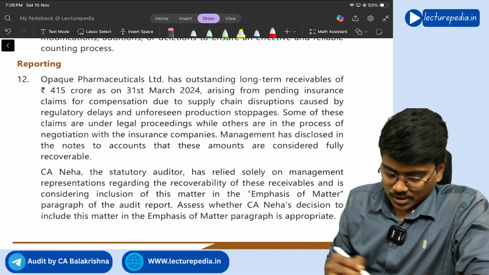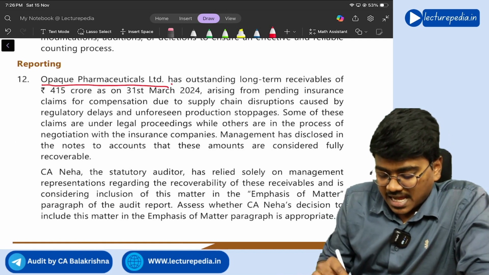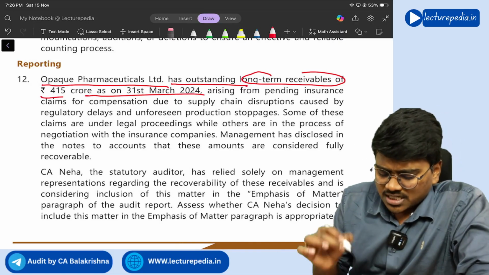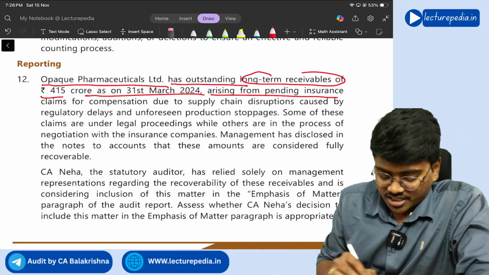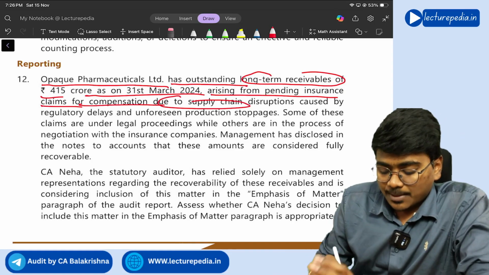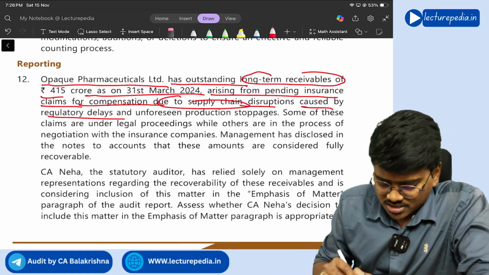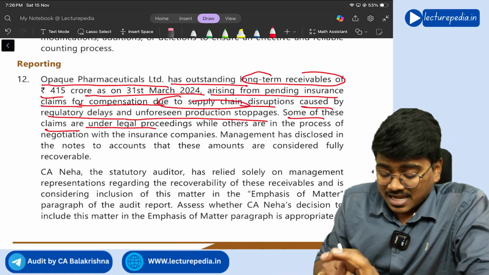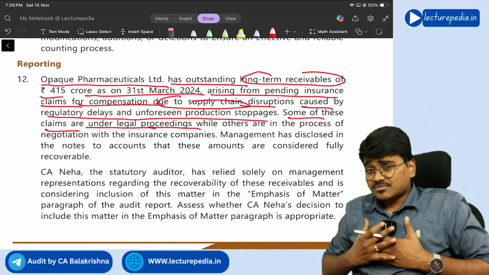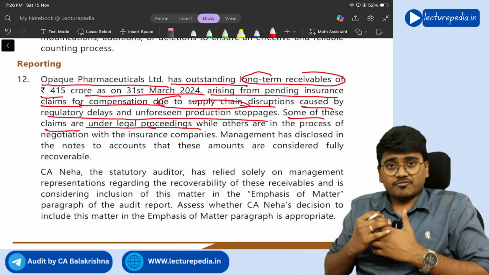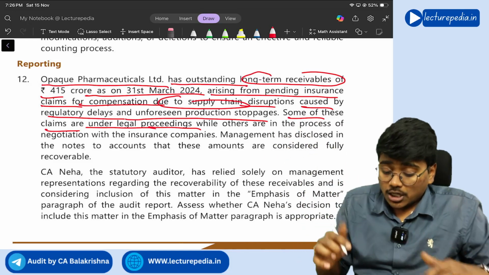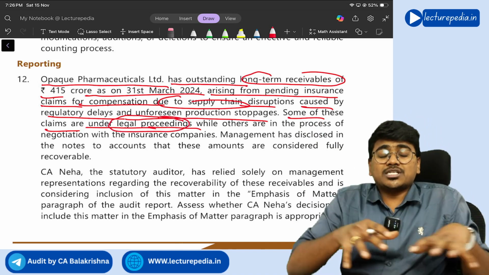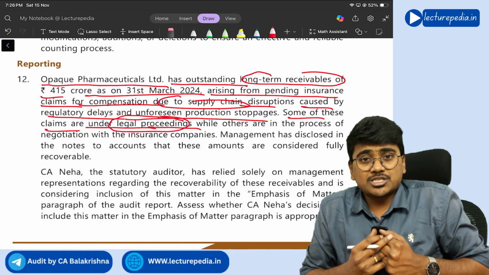Next, question number 12. Opaque Pharmaceutical Limited has outstanding long-term receivables of 415 crores as on 31st March 2024, arising from pending insurance claims for compensation due to supply chain disruptions caused by regulatory delays and unforeseen production stoppages. Some of these claims are under legal proceedings. The company has to receive certain claims, and they are under legal proceedings, so it is not yet confirmed whether you will receive that claim or not.